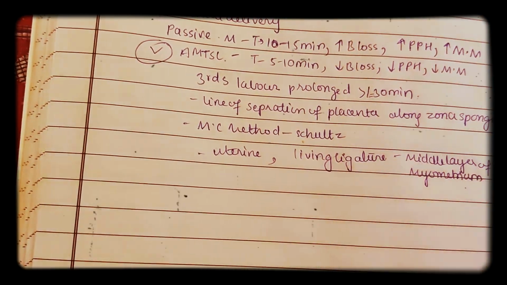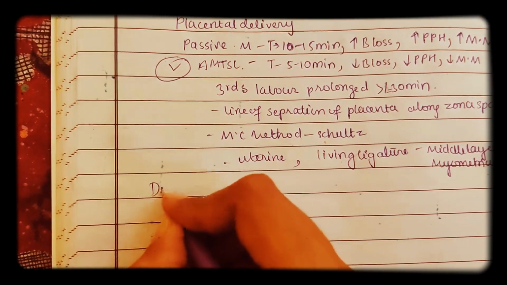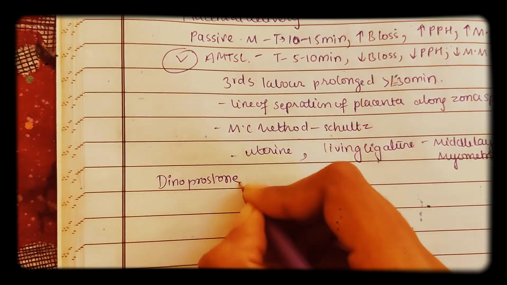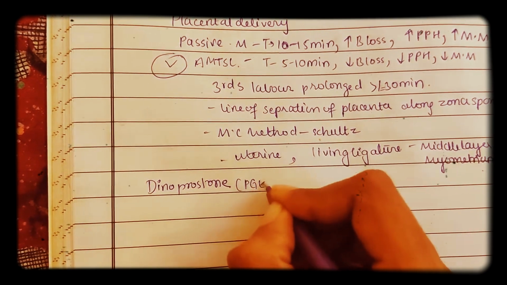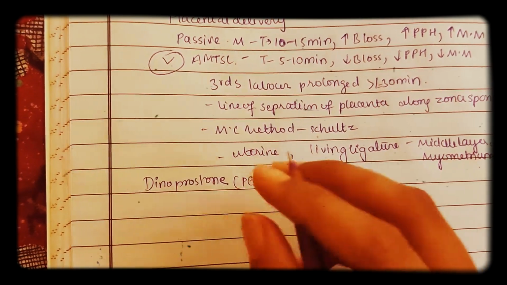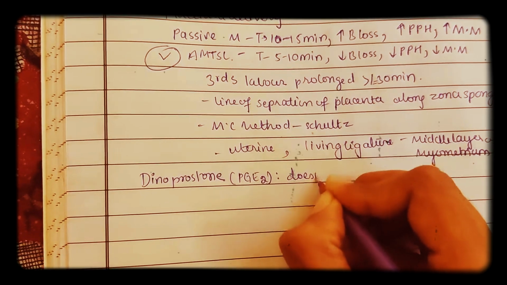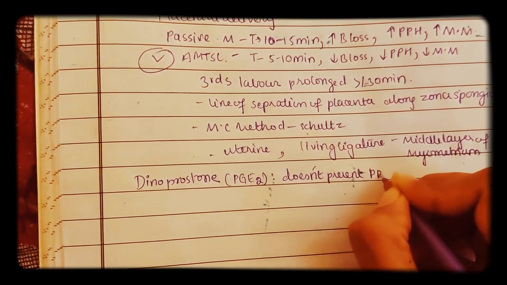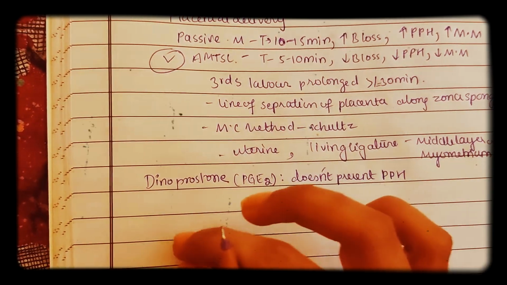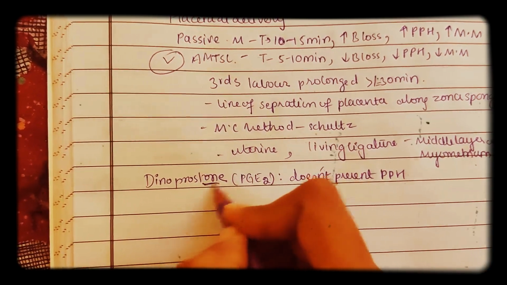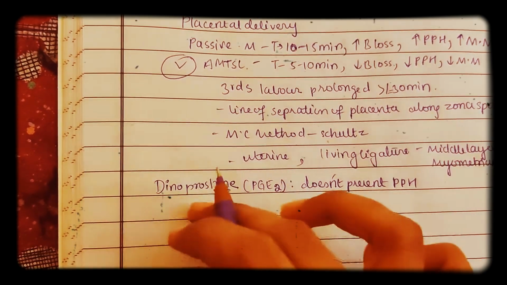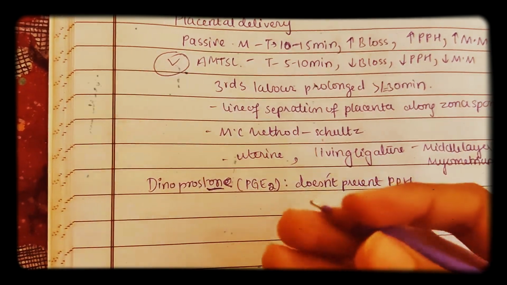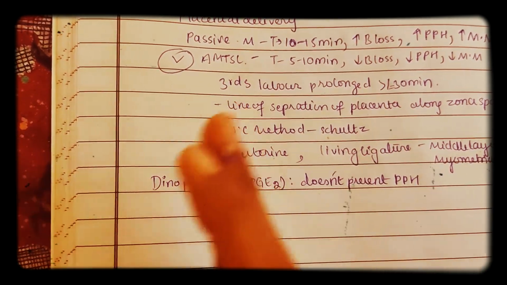Now let us see a drug called as Dinoprostone. So what is this Dinoprostone? It is a prostaglandin E2. It doesn't prevent PPH. This is very important. So postpartum hemorrhage is not prevented by dinoprostone. Remember that it is a stone, but carboprost, without the stone, is preventing PPH, but dinoprostone, stone, will not prevent the PPH.